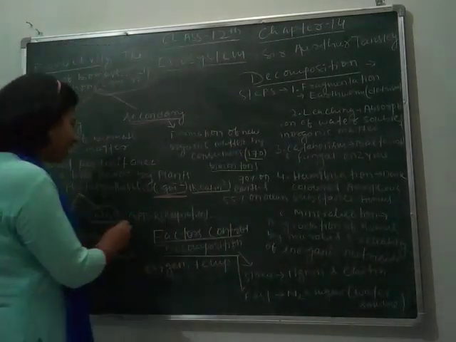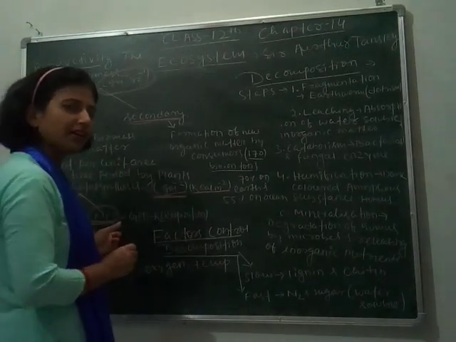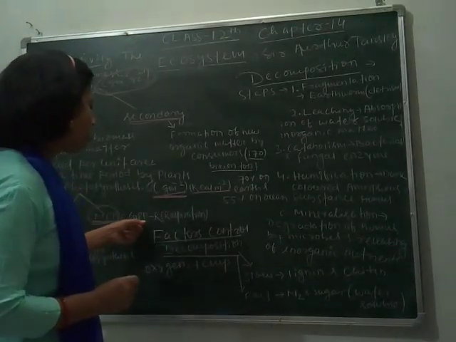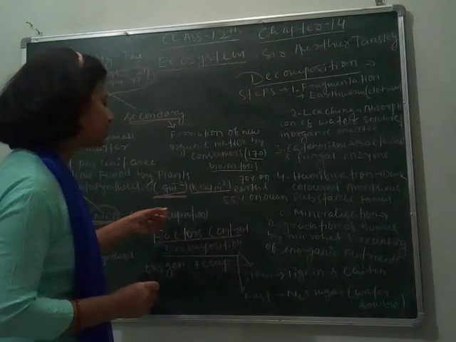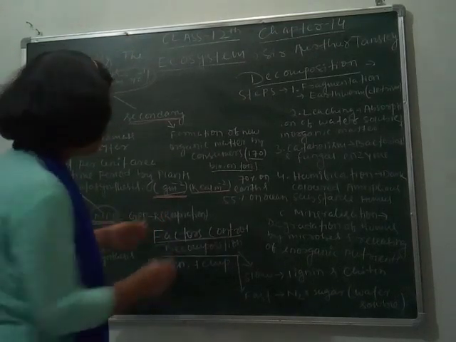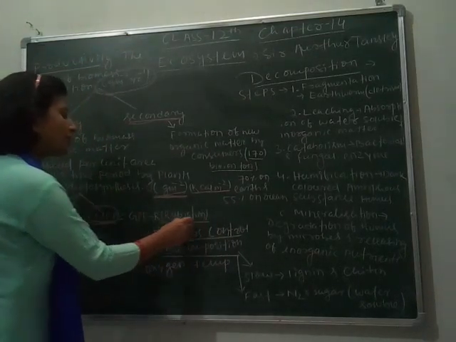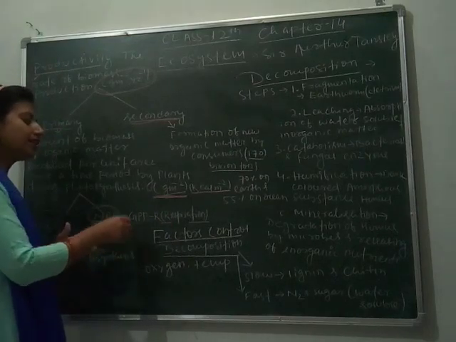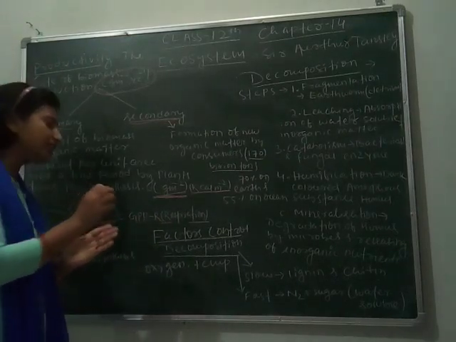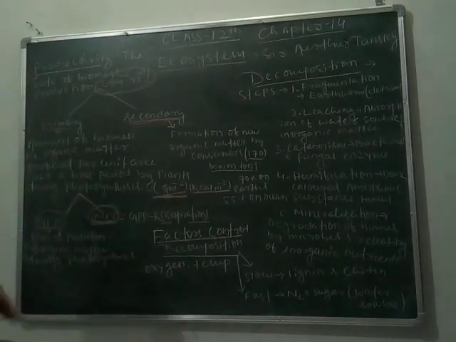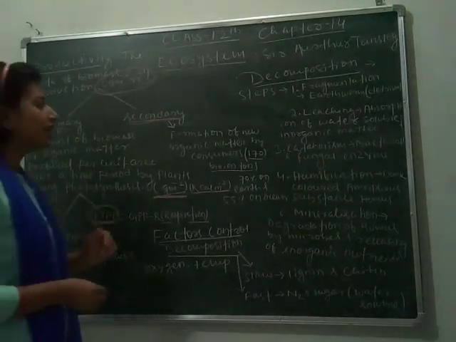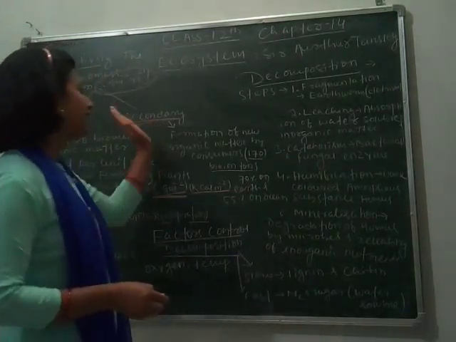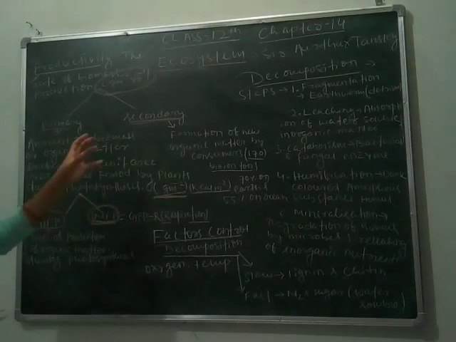That's why we define net primary productivity as gross primary productivity minus respiration. During respiration, some energy is used by the green plants and the remaining energy is called net primary productivity. The secondary productivity we have already discussed.